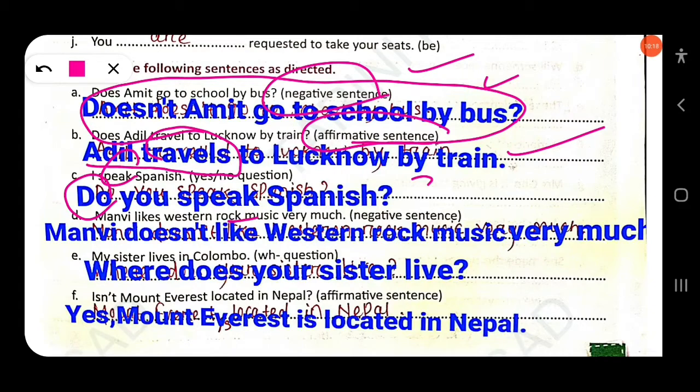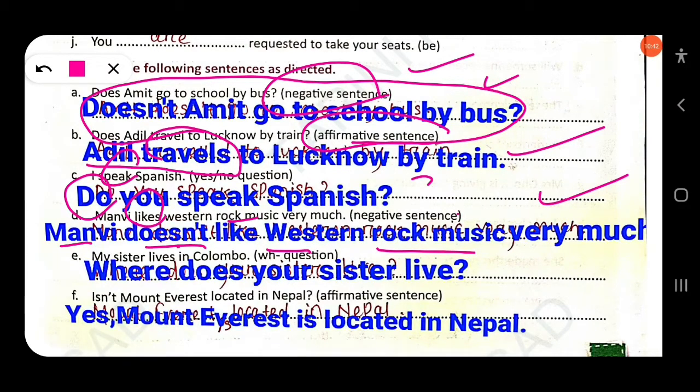Clear? The next here, Manvi likes Western rock music very much. You have to change it into a negative sentence. Here you have to identify the tense of the verb. Here it is simple present, so you have to add do not or does not. Manvi is third person singular, so you have to add does. Manvi does not like Western rock music very much. Clear? Then next here, my sister lives in Colombo.